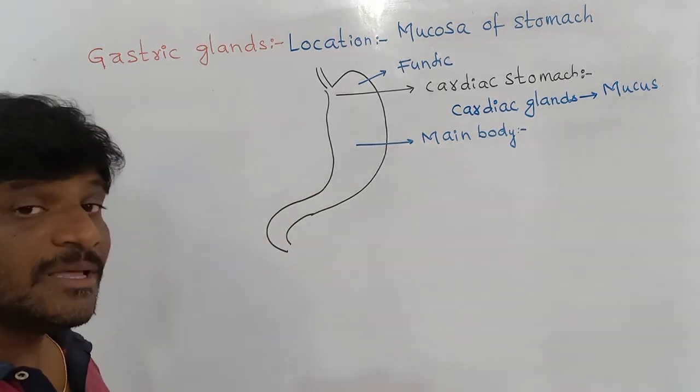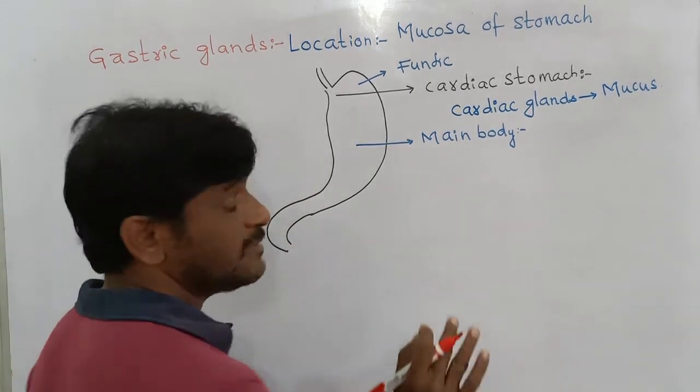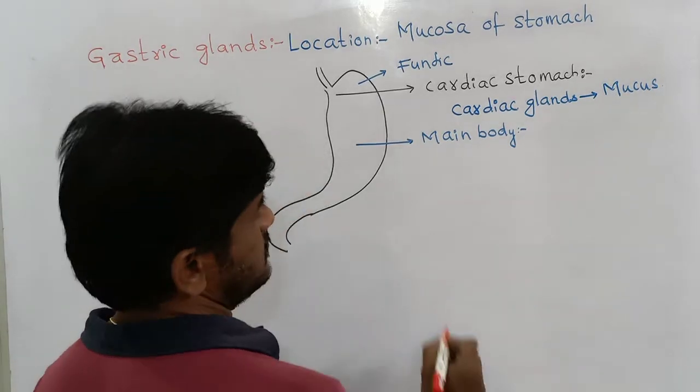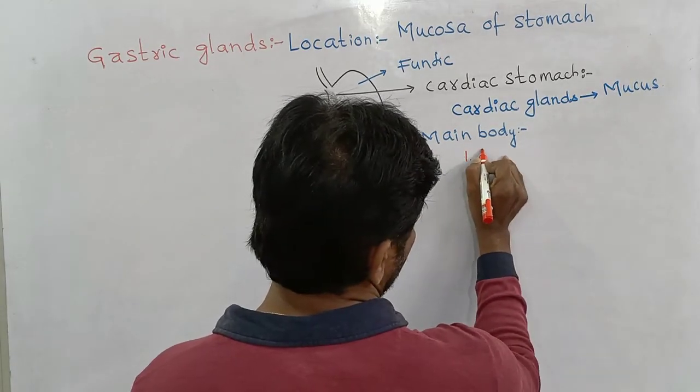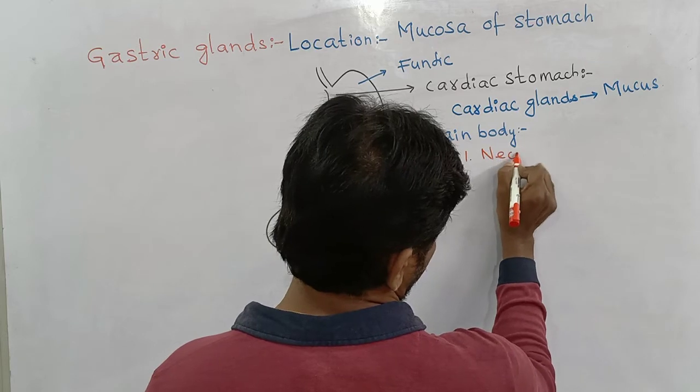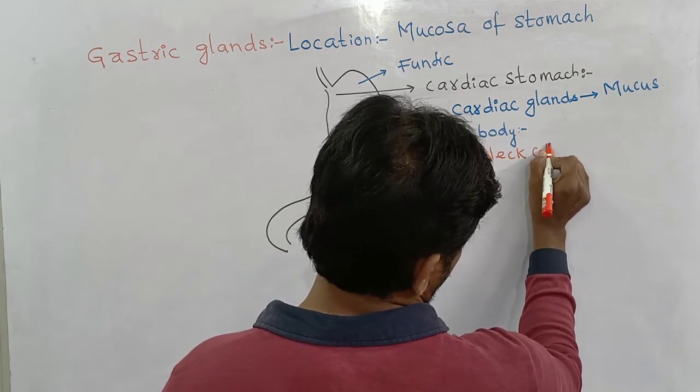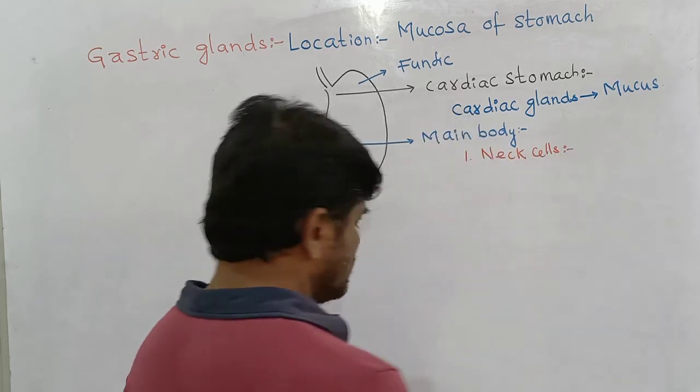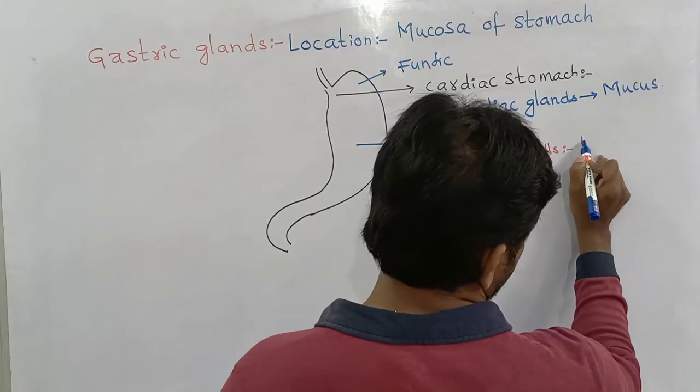Main body contains the gastric glands. There are three different types of gastric glands. One is the neck cells. The secretion is mucus.